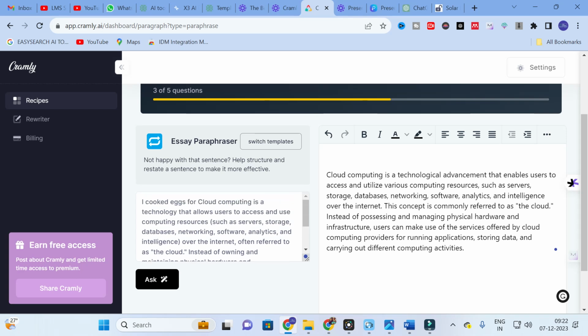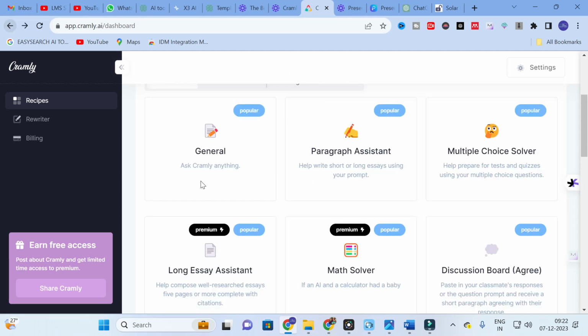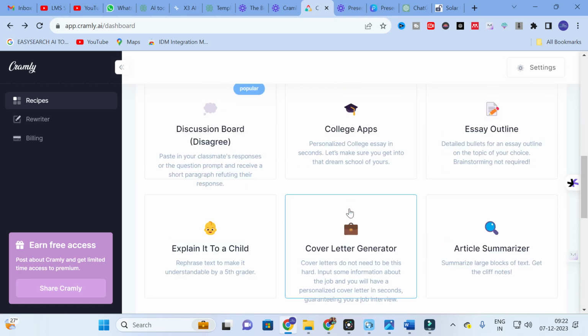Here we have given, we haven't deleted that one, cloud computing is a technology that allows users to access. Here you can see cloud computing is technological advancement. So the sentence is paraphrased. If your paper is subjected to plagiarism, you can use this kind of option to paraphrase the content. So this is the essay paraphraser.